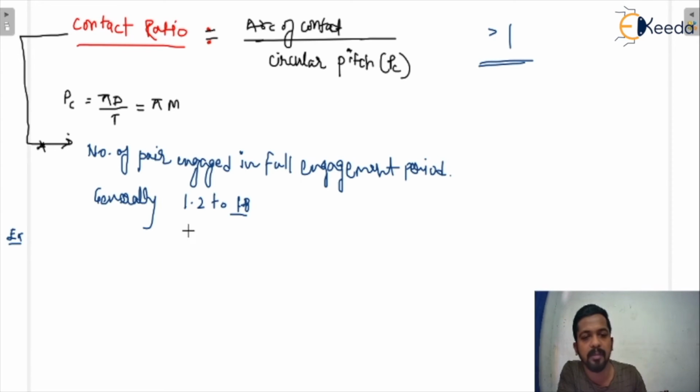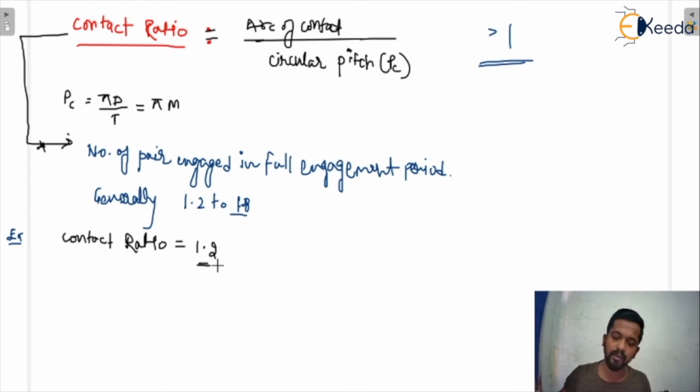If I take the example of contact ratio 1.2, what is the meaning of contact ratio 1.2? I told you that contact ratio is the number of pairs engaged in a full engagement period. But if I say contact ratio is 1.2, that means one pair is engaged in a full engagement period. Listen carefully.